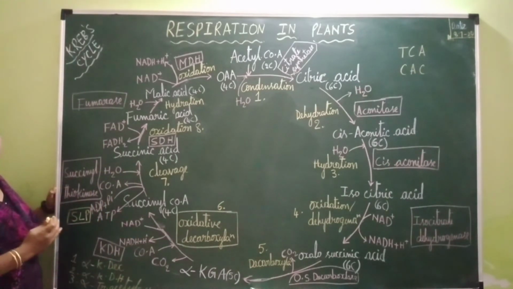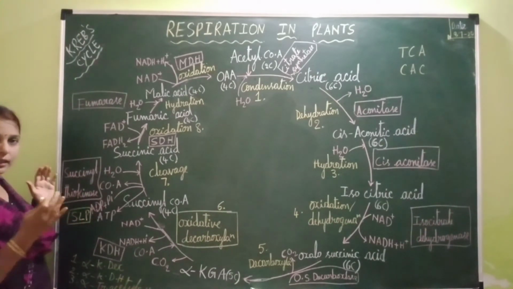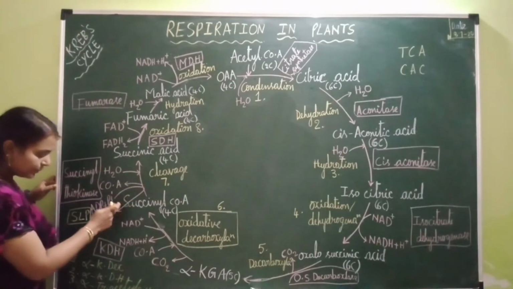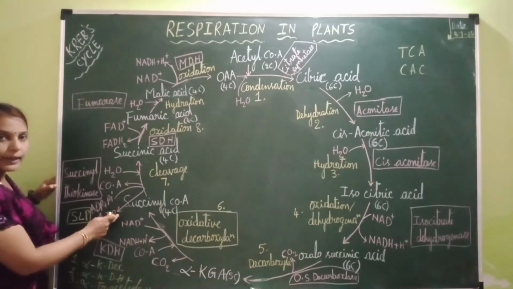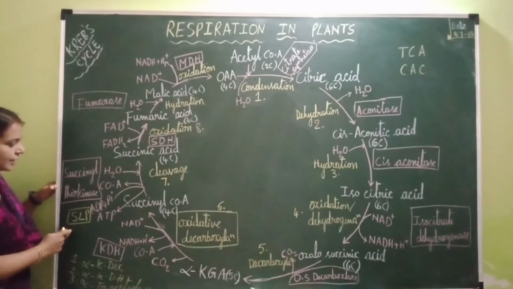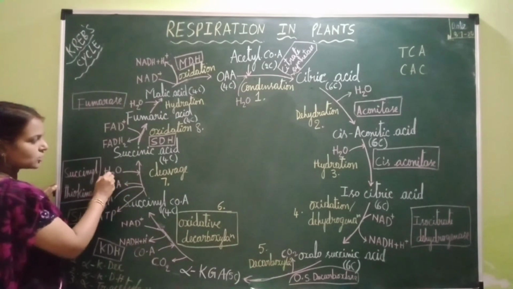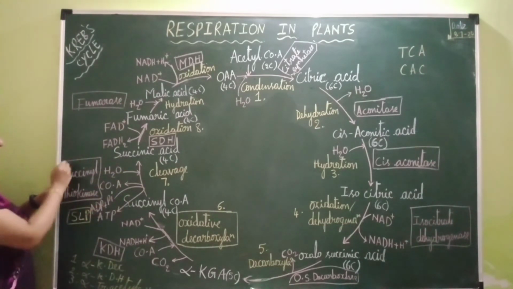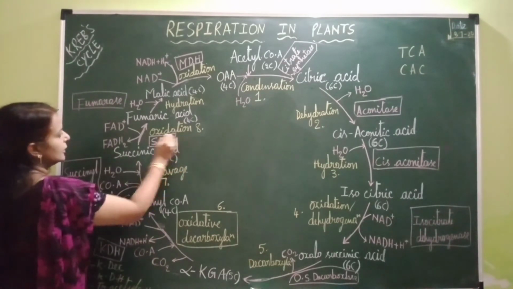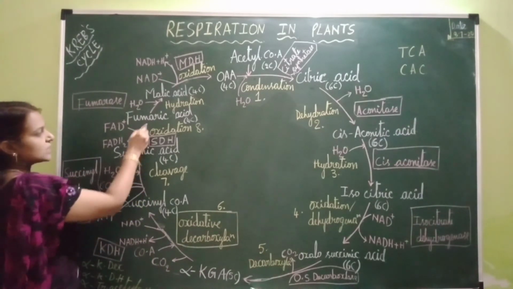Some amount of energy is released. That energy is trapped by ADP, which is utilized for the combining of ADP with inorganic phosphate, resulting in the formation of ATP, adenosine triphosphate, which is also called SLP, substrate level phosphorylation. During this step, one molecule of water is also consumed, and this step is catalyzed by the enzyme succinyl thiokinase.